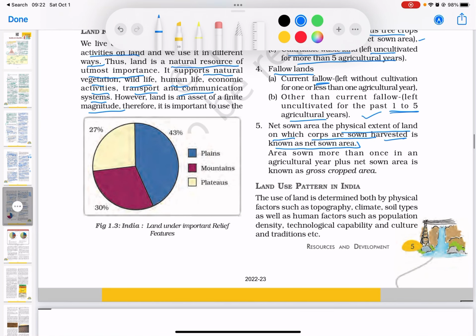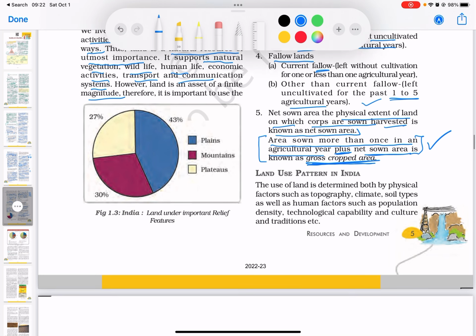So area sown more than once in an agricultural year plus the net sown area is known as the gross cropped area. So this is a key thing. Keep this in mind.